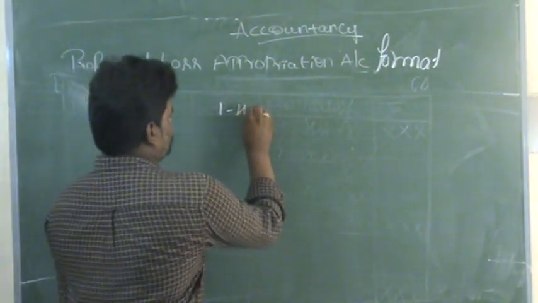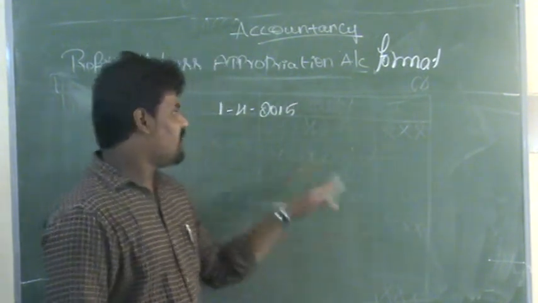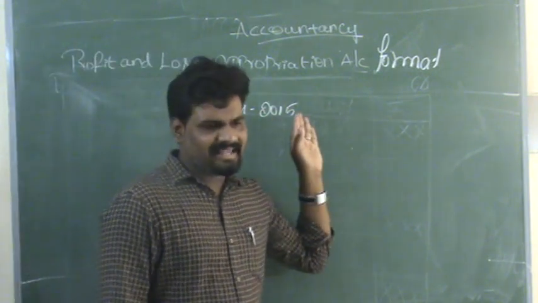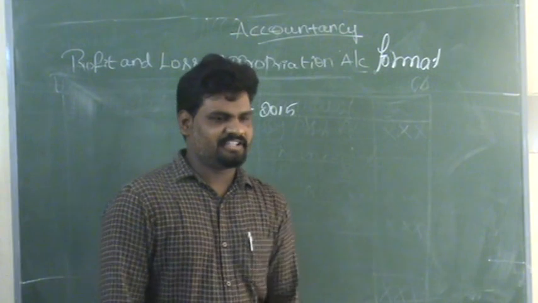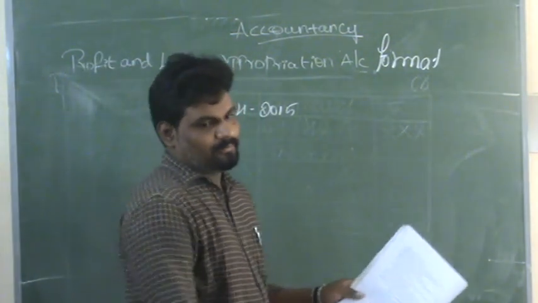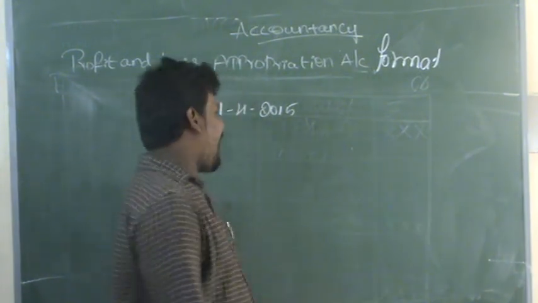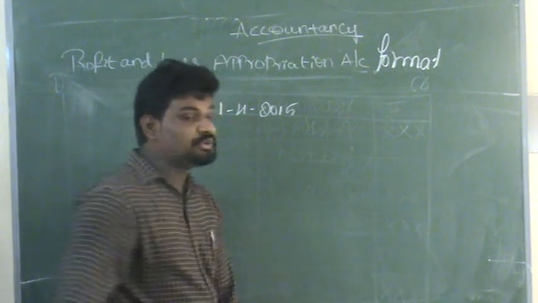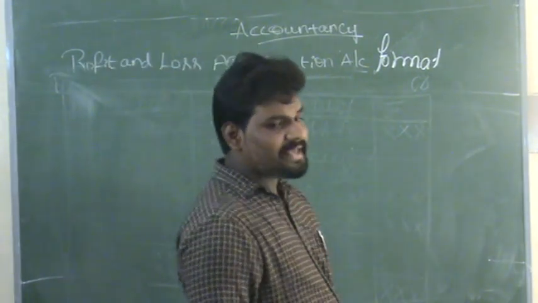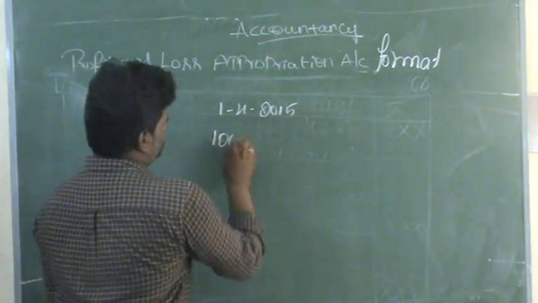1/4/2015. As on 1/4/2015, in this assessment year they are commencing a partnership. The partners are namely Sachin and Pratham. Both the partners are commencing a partnership business as on 1/4/2015 with capitals of rupees 1,80,000.